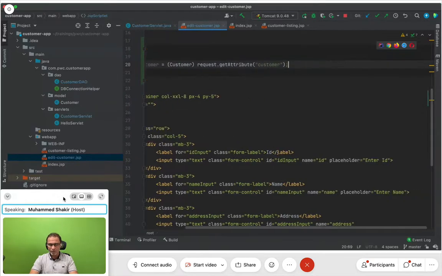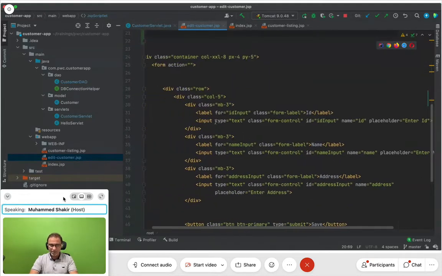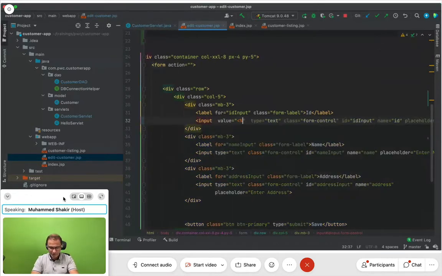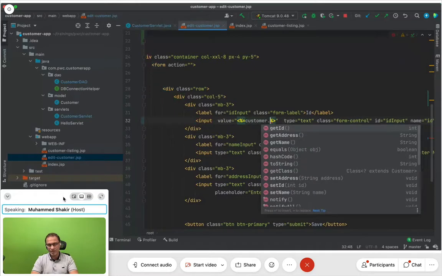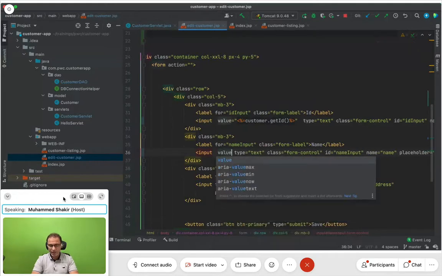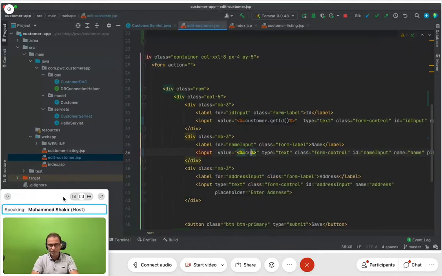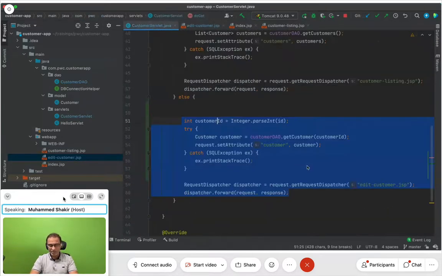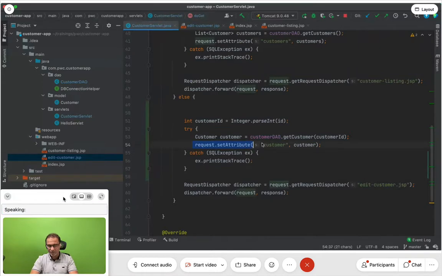If I want to populate the value, my dear friends, what is it that I'm going to do here? Please see, I'm going to type value is equal to percentage equal to customer dot get ID. Make sense? I'll say input value is equal to percentage equal to customer dot get name. This is where I'm getting the customer object from the request, because I'm saying request dot set attribute customer.